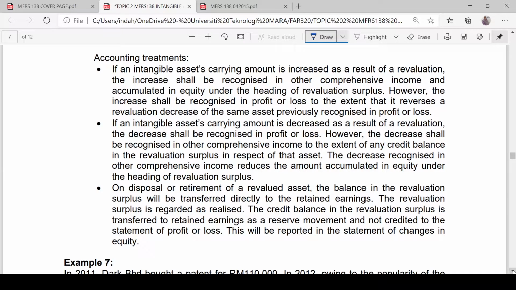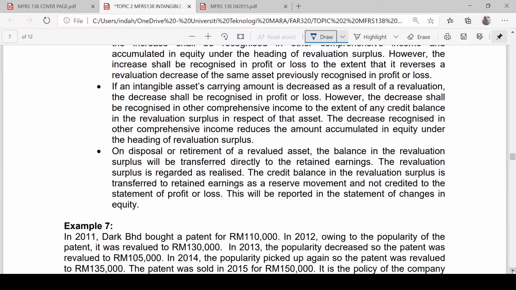On disposal or retirement of a revalued asset, the balance in the revaluation surplus will be transferred directly to the retained earnings. So any balance in the revaluation surplus that relates to the disposed asset, we need to close the account.